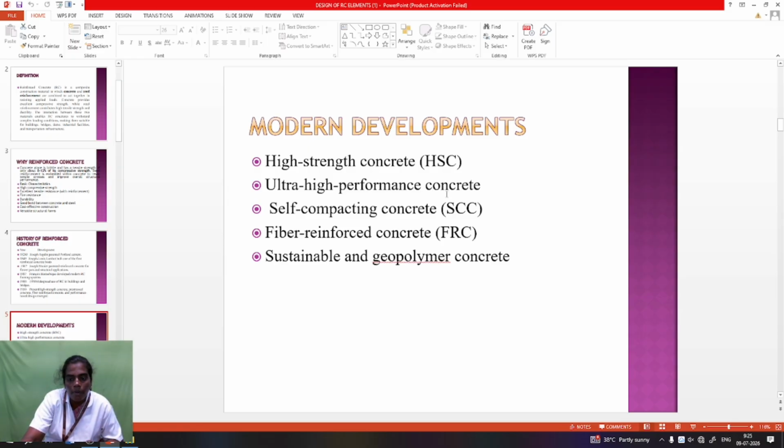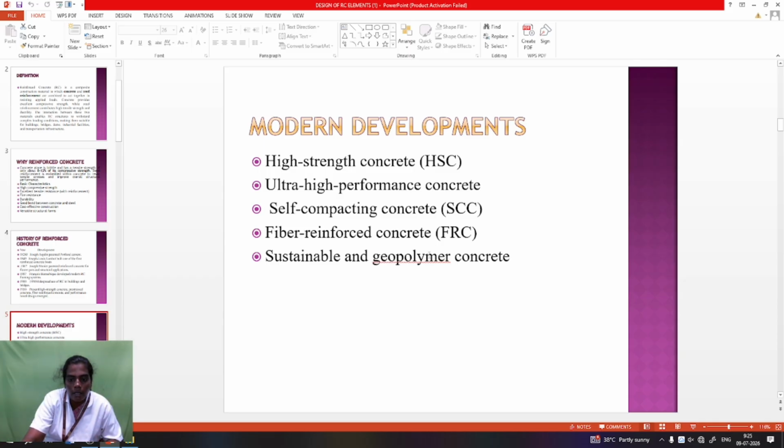Ultra high performance concrete is above M60 and M80. Self compacting concrete means the concrete compacts itself under ambient curing conditions. That is self compacting concrete. Fiber reinforced concrete: the fiber is also used to reinforce the concrete, giving high strength and high yield strength. So it is fiber reinforced concrete.